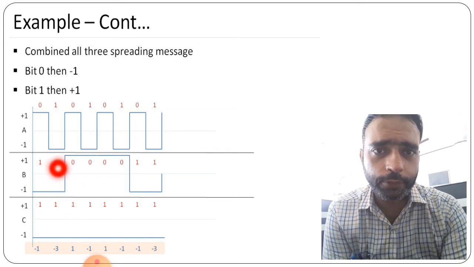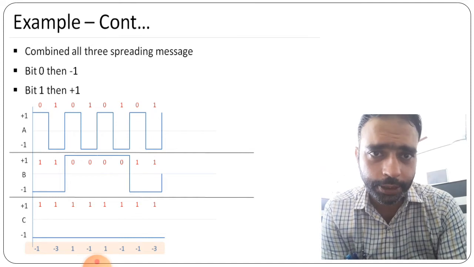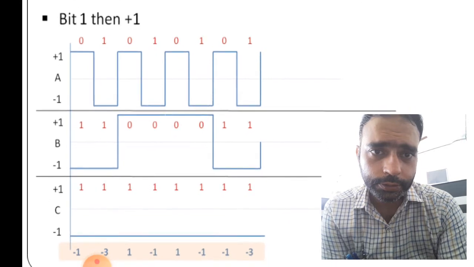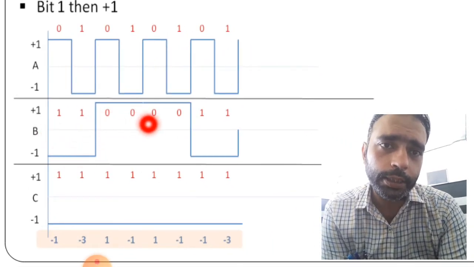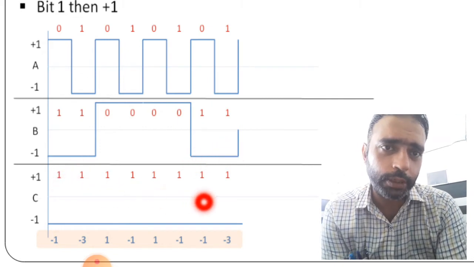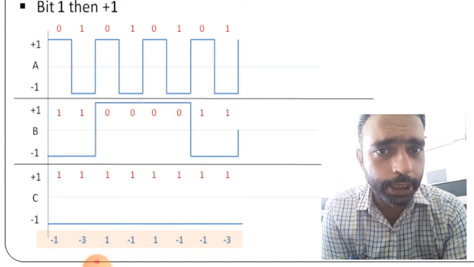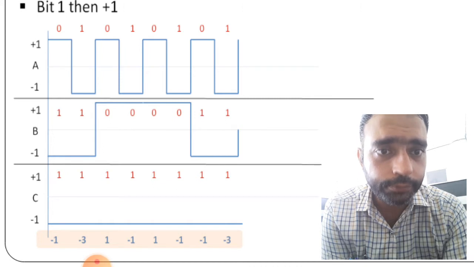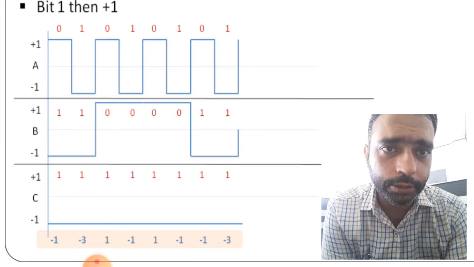So 1 1 is given here as well, so 1 1 is also given here. Here we can see 1 1, then 4 times 0, then 1 1. Same thing here, then 4 times 1 and 4 times 1, right? So -1 -3. Why is it given here that -1 and -3?